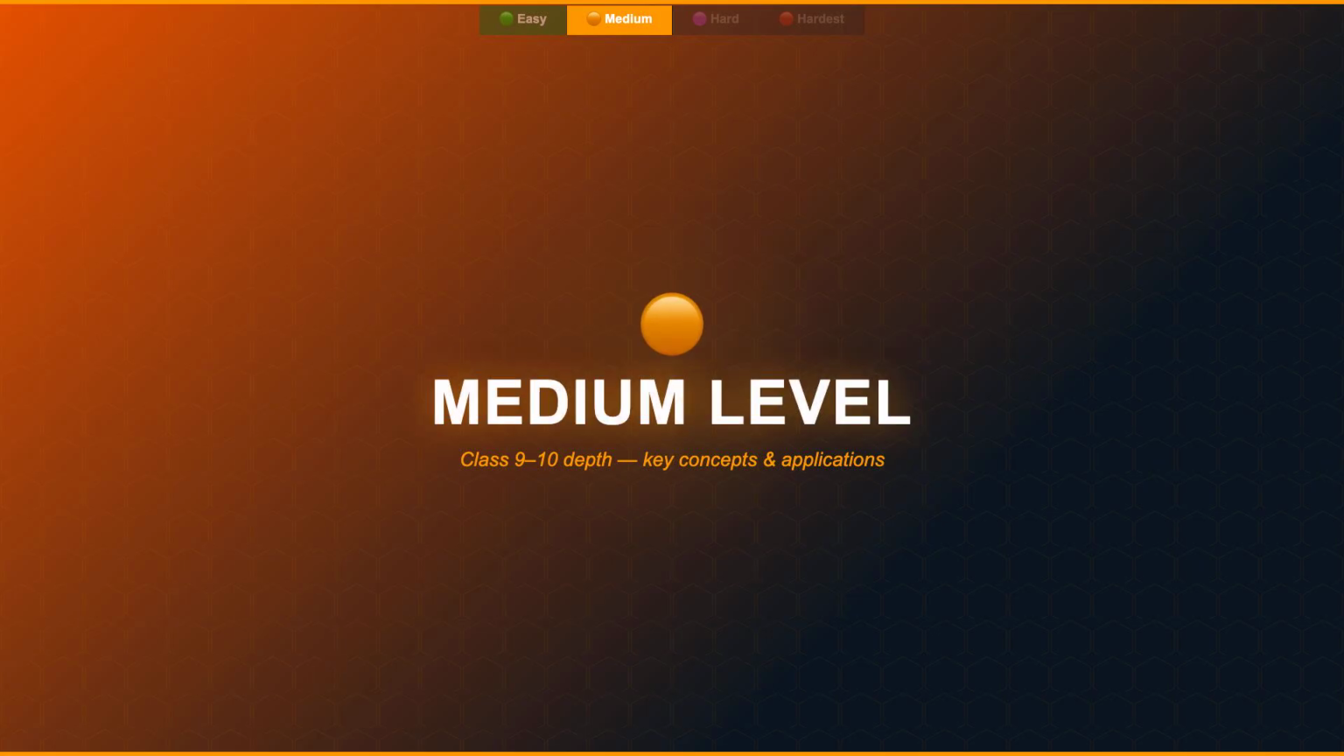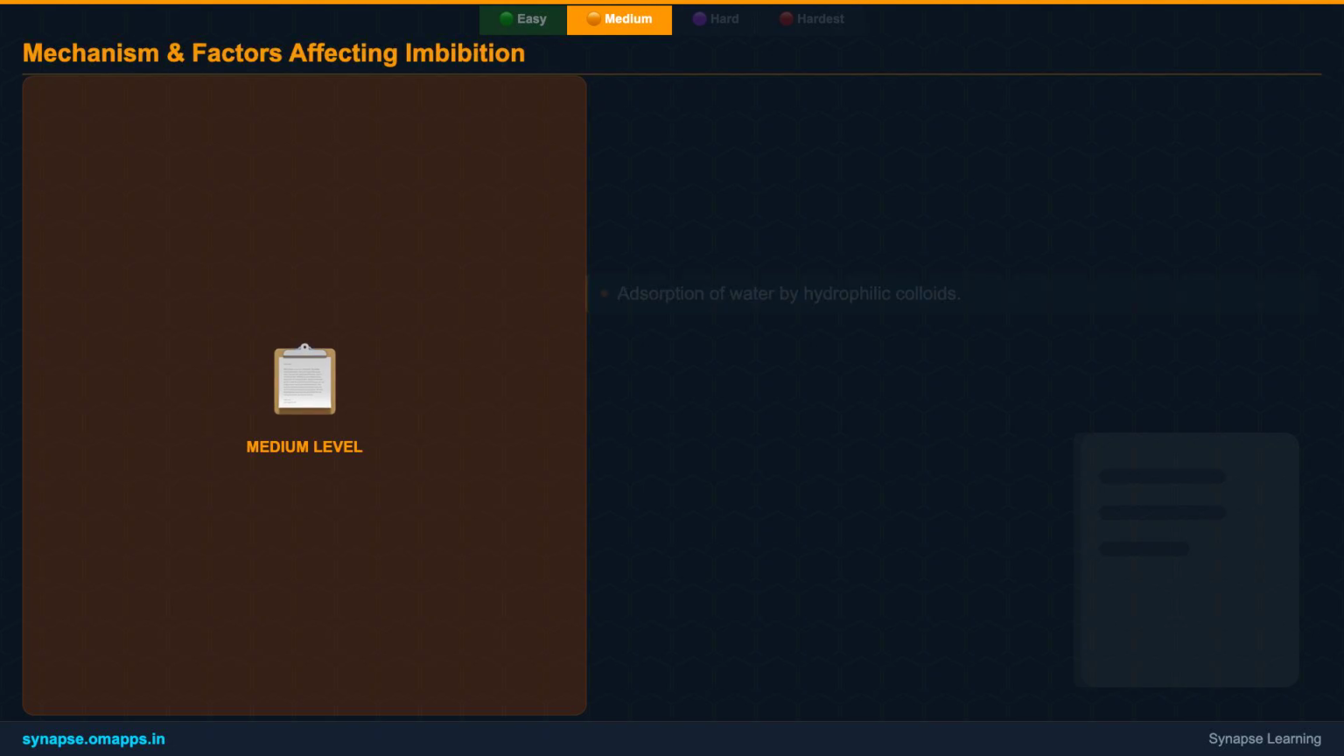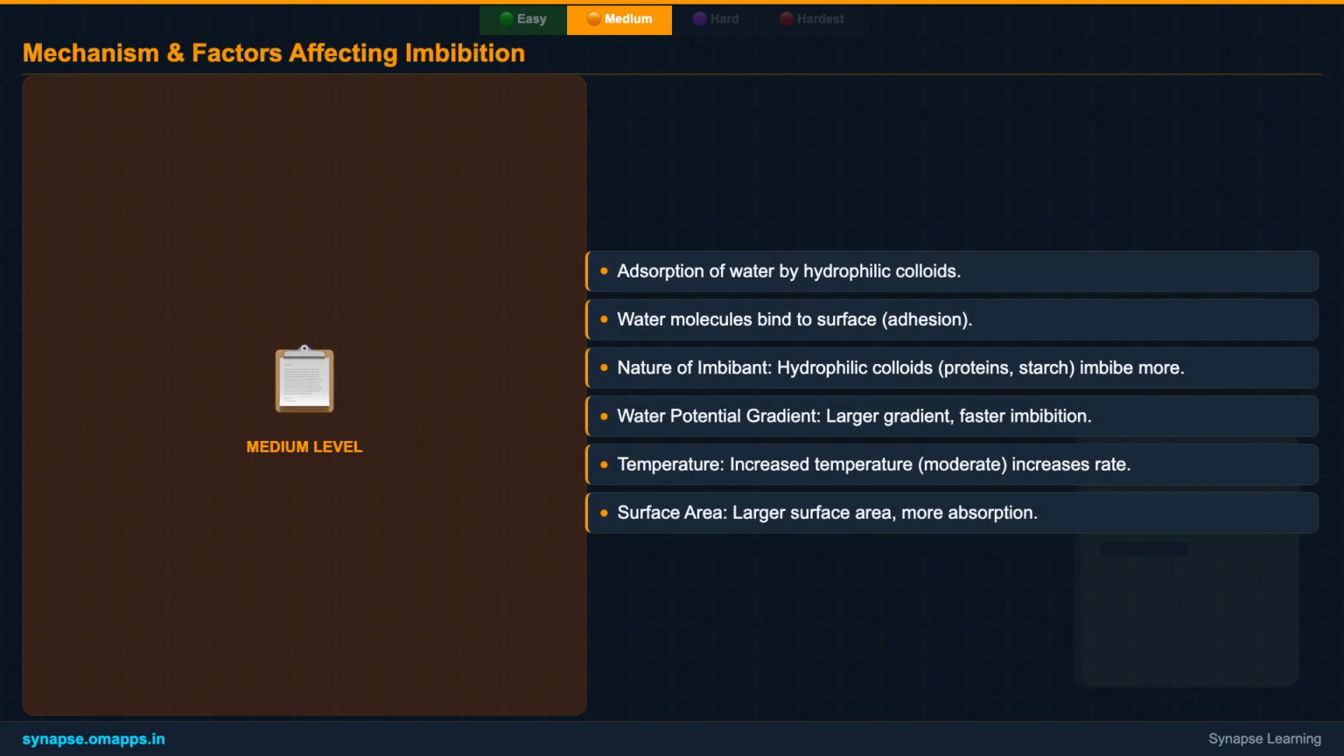Alright, moving on to the medium level. Here, we'll delve deeper into the factors that influence imbibition and understand the pressure it generates. Imbibition isn't just a random process, it's governed by several factors. Firstly, the nature of the imbibant itself is crucial. Hydrophilic colloids, which are substances that love water, like proteins and carbohydrates such as starch and cellulose, are excellent imbibants. Proteins, in particular, are known to be the best imbibants.